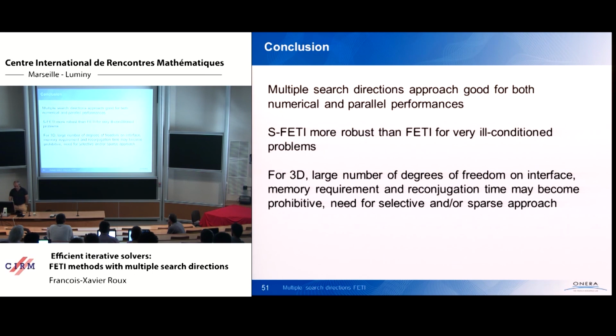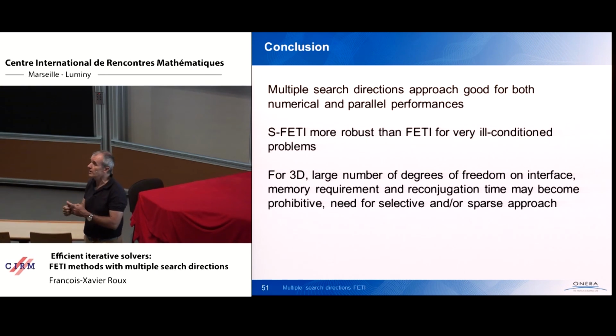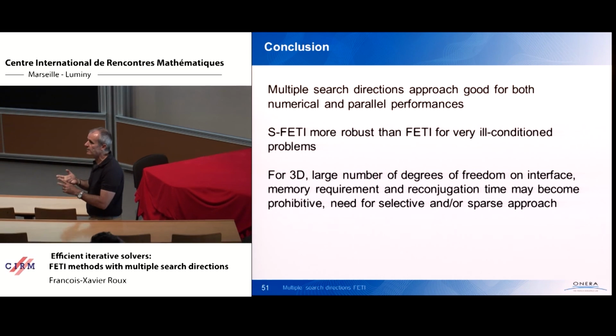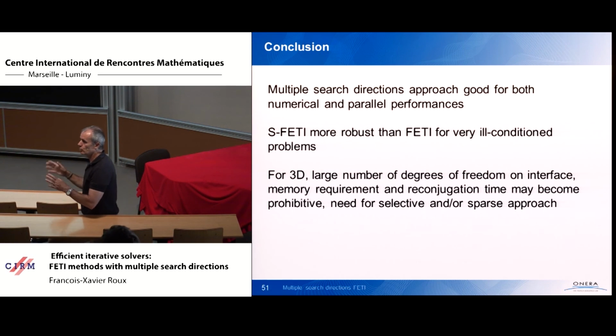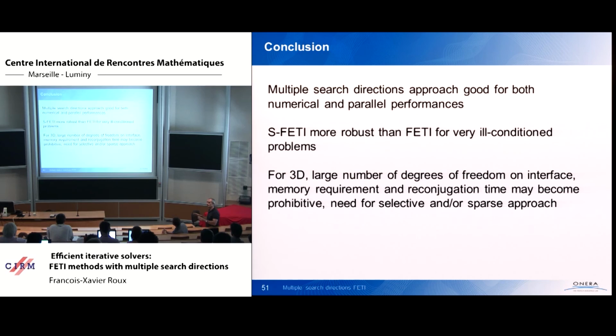Okay, so now this is the last slide. So with these multiple search direction approaches, in fact, I presented 2 of them. One based on the fact that we have to solve multi-right-hand side problem, and the other one in which we have to solve only single right-hand side problem, but we create multiple directions due to the decoupling of the vectors obtained by the Dirichlet preconditioner in FETI.